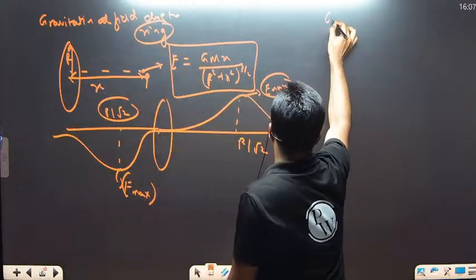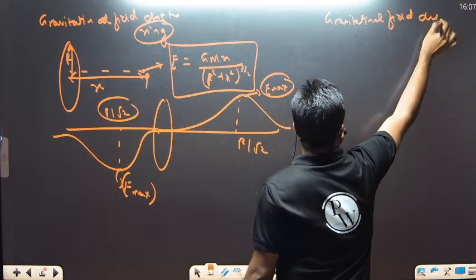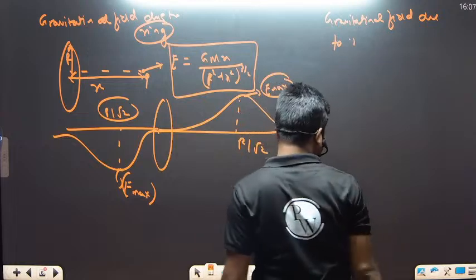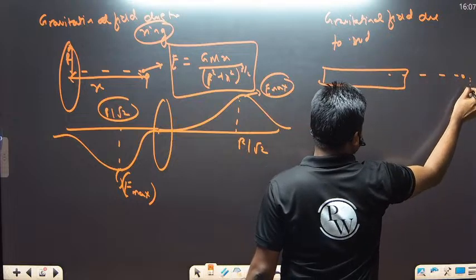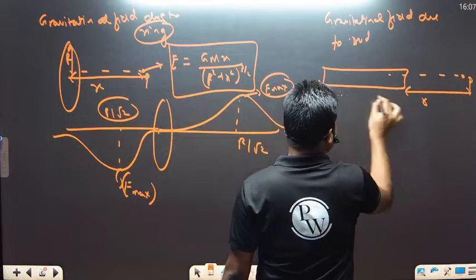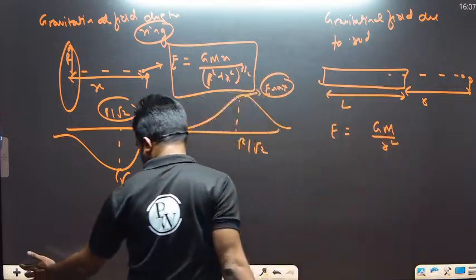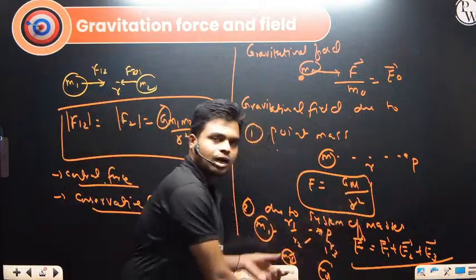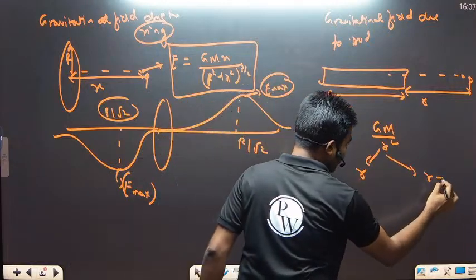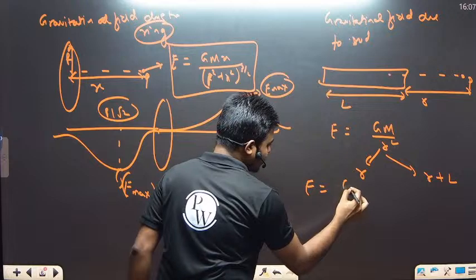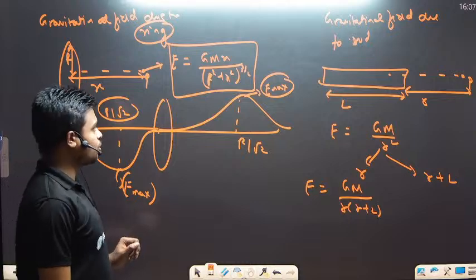Next, the gravitational field due to a rod. A rod is a mass in which the mass is distributed over the length. So this is the rod over here. At this particular point on the axis of the rod, the distance from it is r and the length of the rod is L. If you want to calculate the gravitational field, G M divided by r square, which we discussed just now, is for a point mass. So you break r square into two parts: one r you write as r, the second r you write as r plus L. So the gravitational field due to a rod is given by G M divided by r into (r plus L).